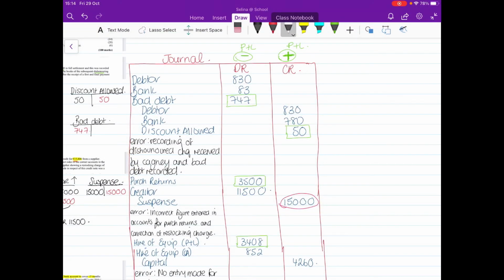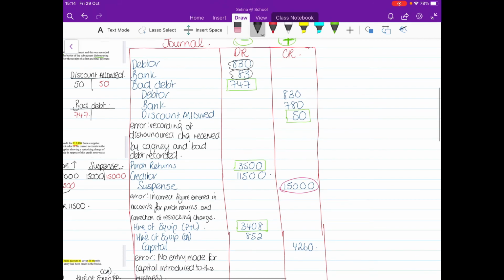Okay, so looking through the journal there, anything that's left that I haven't highlighted as either suspense or net profit, the statement of corrected net profit, that means the rest of those affect the balance sheet, okay? So first of all there, we've got debtor, that's balance sheet, I'll just circle them, sorry. Debtor, bank is balance sheet, debtor again, balance sheet, bank, balance sheet.